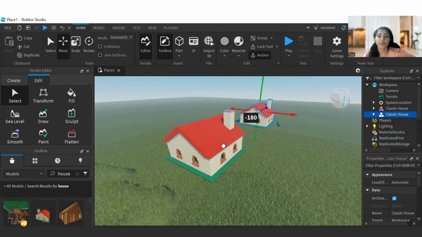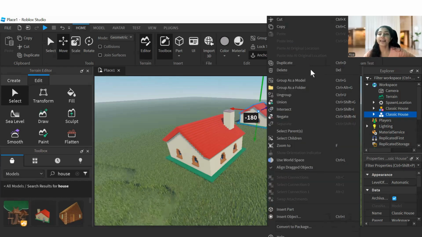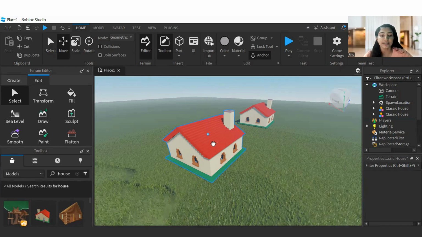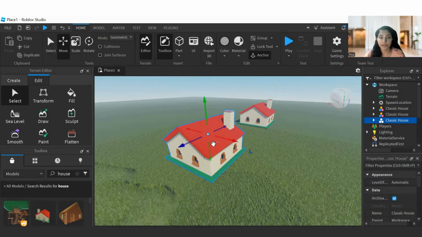Now again, I'm going to duplicate one more house. Before, I right clicked on it and duplicated it, isn't it? You can see a shortcut, that is Control D. So if you want to duplicate the house, you can also simply press Control D. Click on the object, then press Control D. Yeah, now it is duplicated.